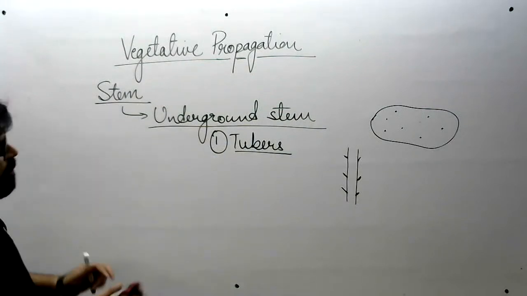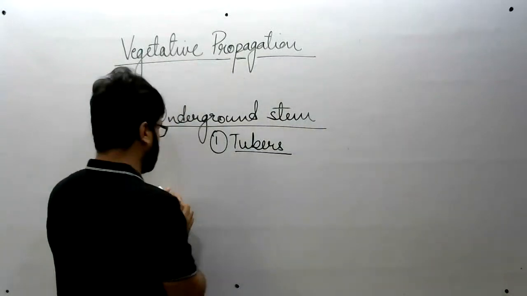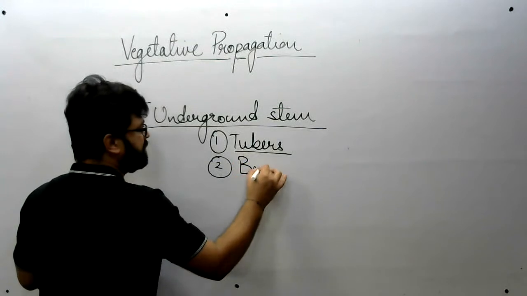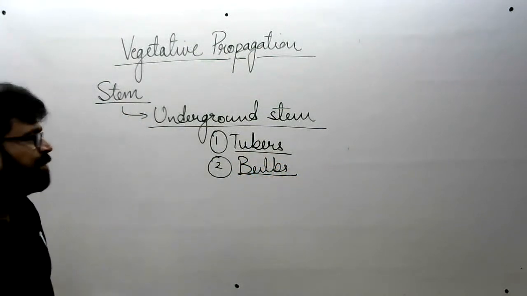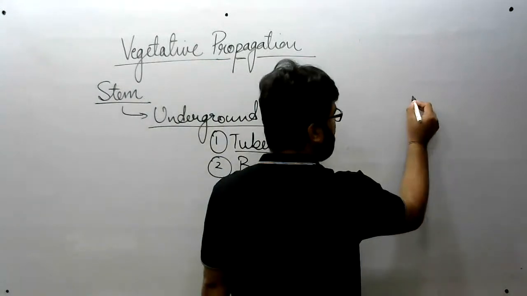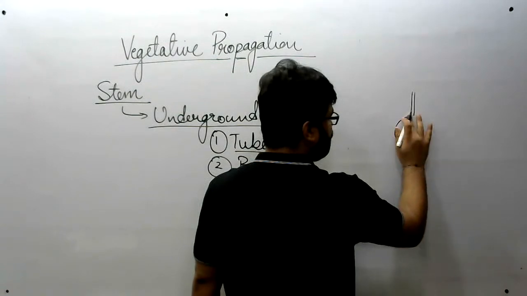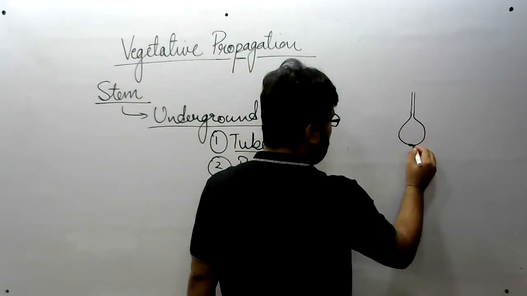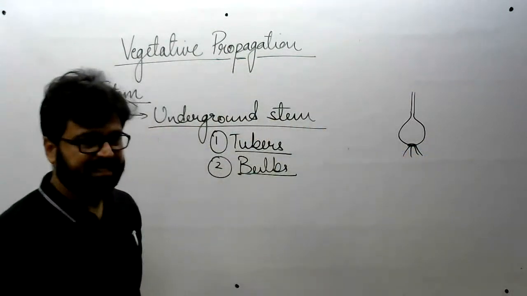Next is bulbs. Next type of underground stem, all of you have seen, bulbs. All right. Bulb is formed by fleshy structure like this, and it has a disc here from which roots arise.